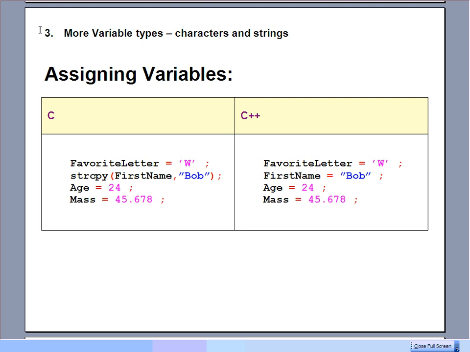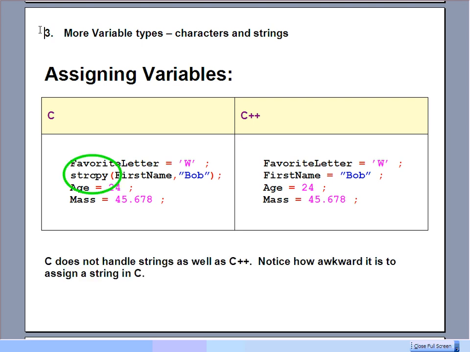But for C, you actually have to use this command, string copy, or strcpy, and then that line there would actually store the string Bob into first name. And it's okay if first name has been declared to be 50 characters long. That's fine. It'll put the Bob in there, and then a little marker saying, oh yeah, 3 letters, and then we're at the actual end of the string. For assigning integers and floats, for C and C++, it looks the same. You can just use the equal sign in order to make those assignments.